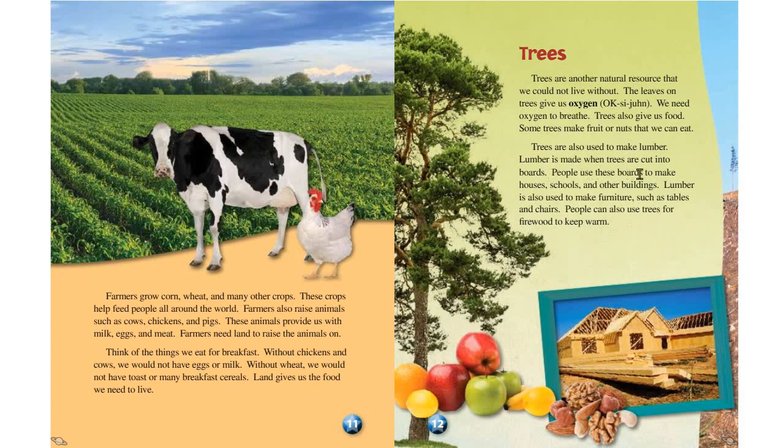Lumber is made when trees are cut into boards. People use these boards to make houses, schools, and other buildings. Lumber is also used to make furniture such as tables and chairs. People can also use trees for firewood to keep warm.